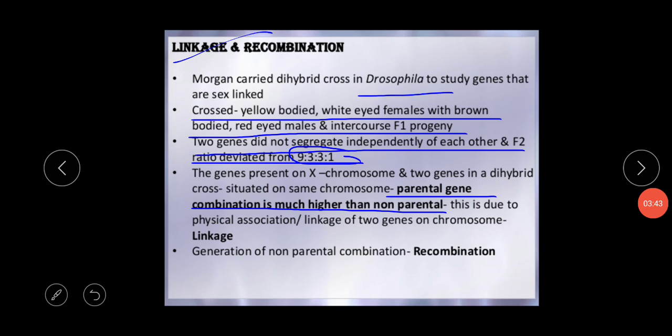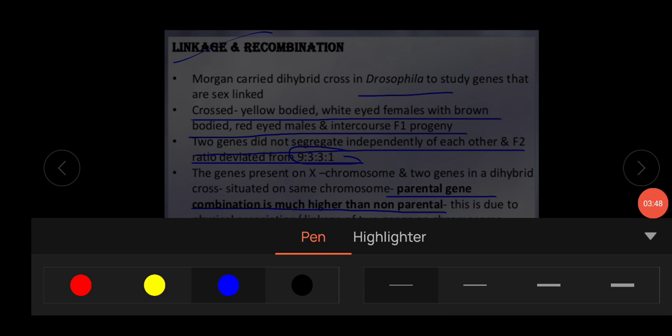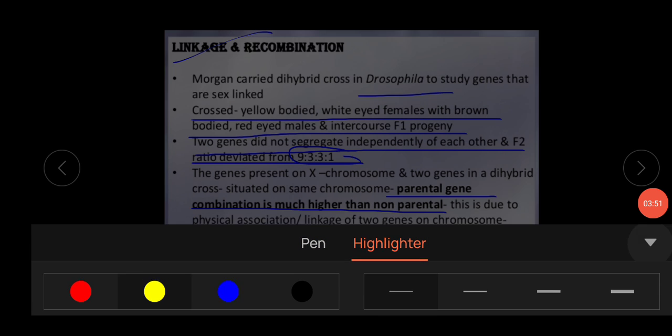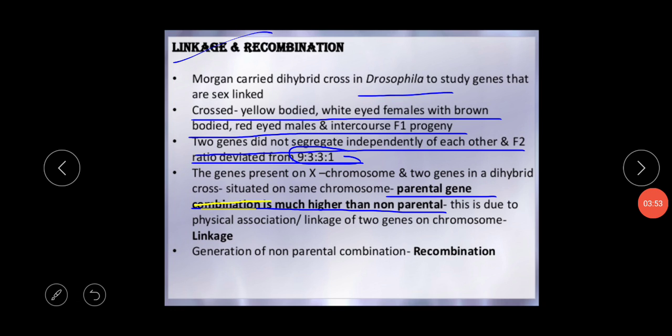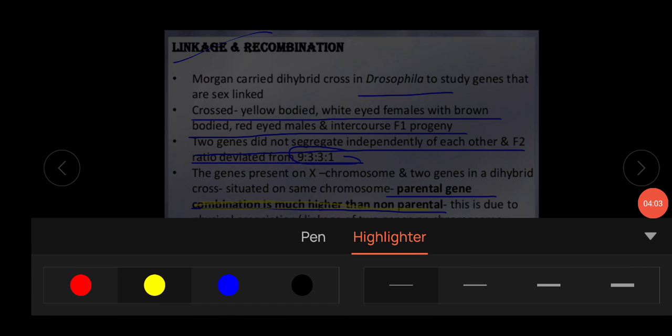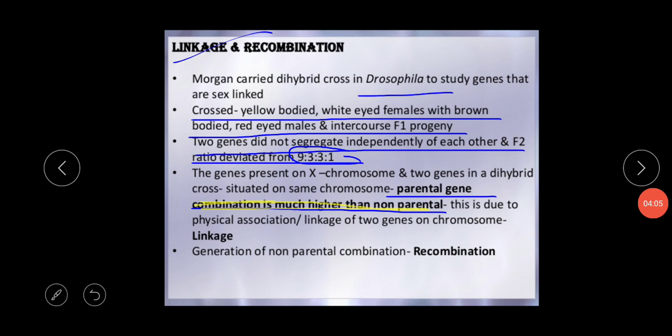This is a very important topic. This is a very important line for your exam, so I am highlighting this portion. The combination of the parental gene is much higher than the non-parental gene. This is actually due to the physical association or linkage of two genes on the same chromosome. This biological phenomenon is called linkage.